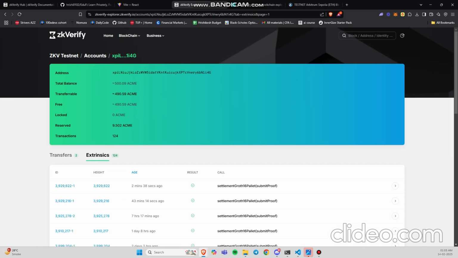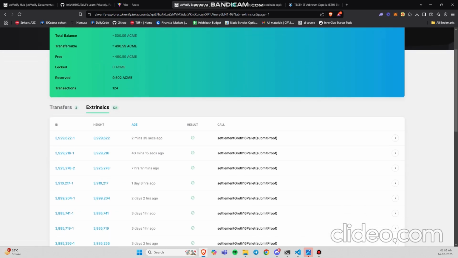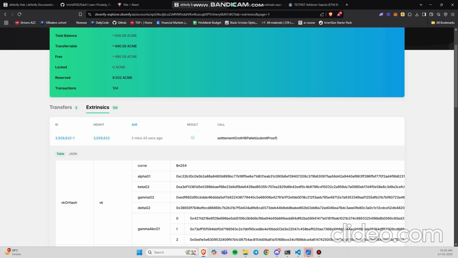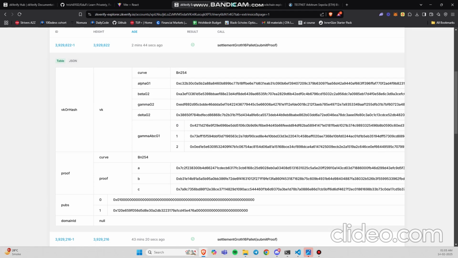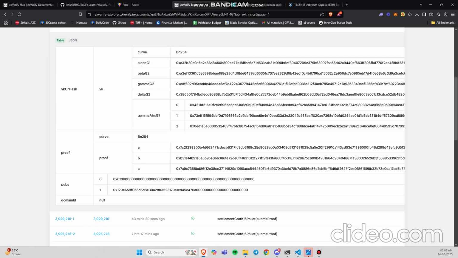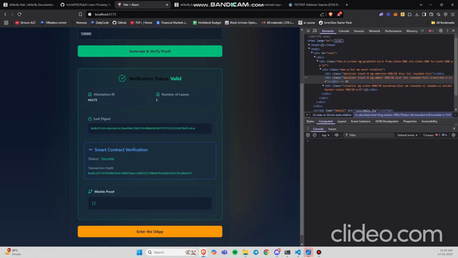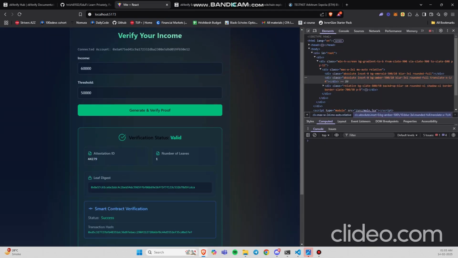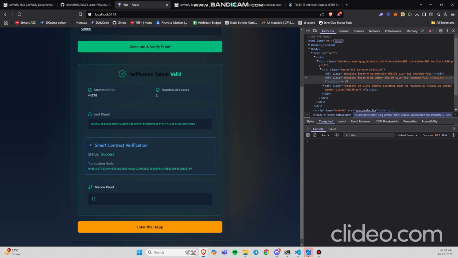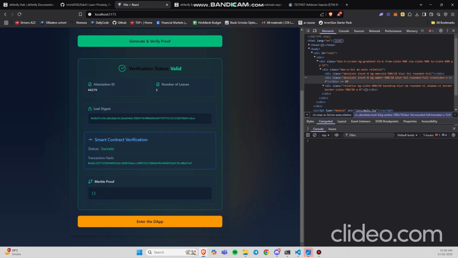As you can see in the extrinsics, 2 minutes and 38 seconds ago, a new settlement groth16 pallet submit proof was submitted to ZK Verify and you can see all the public inputs as well. So this shows that we have successfully verified our income using ZK Verify and we have also successfully verified it on chain in EduChain using our own smart contract.